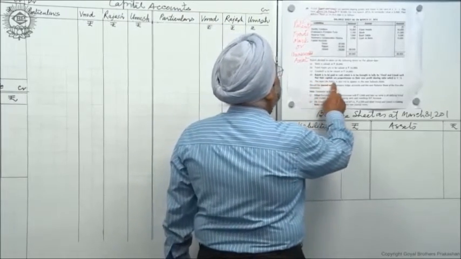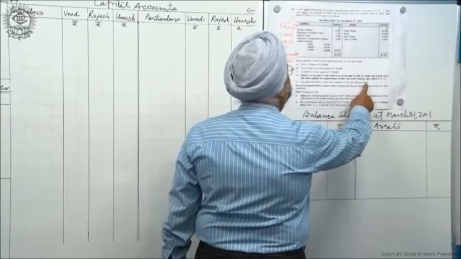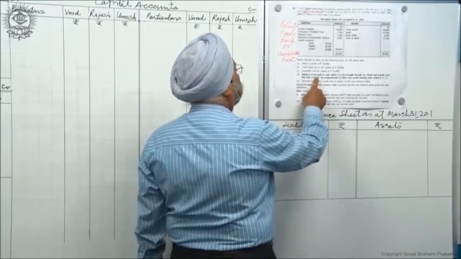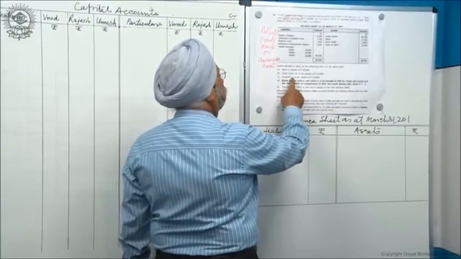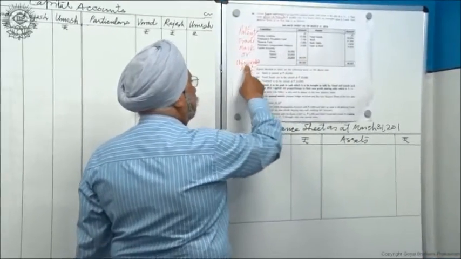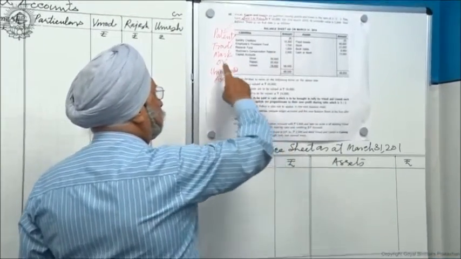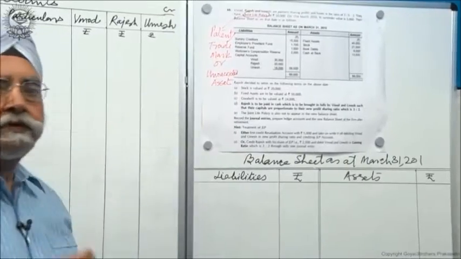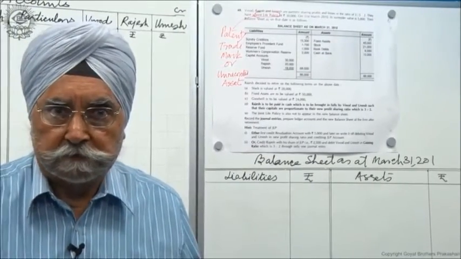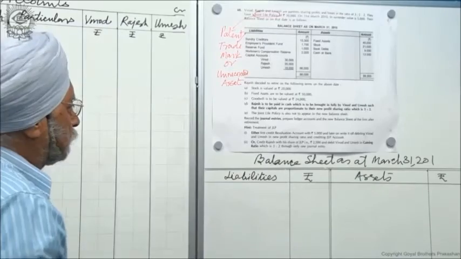Lastly, joint life policy is not to appear in the balance sheet. Of course, it is just similar as goodwill is also not going to appear in the balance sheet. Unrecorded assets do not appear in the balance sheet, none of them. So treatment will be the same for that. Okay, so now let us proceed.